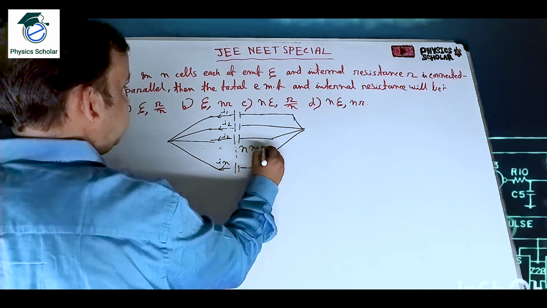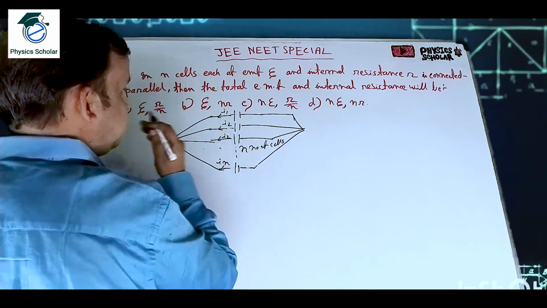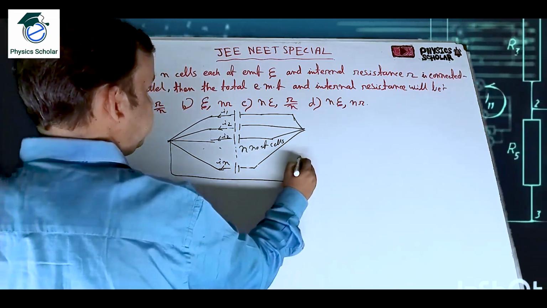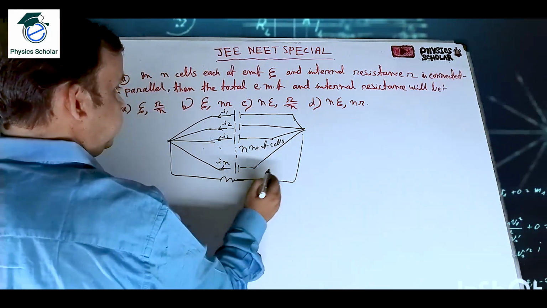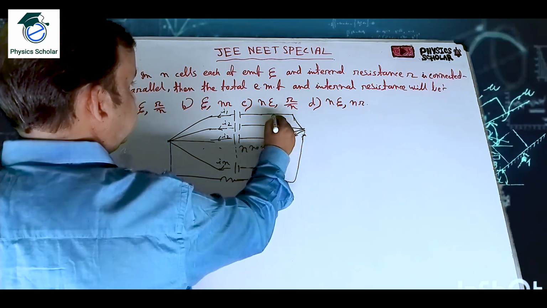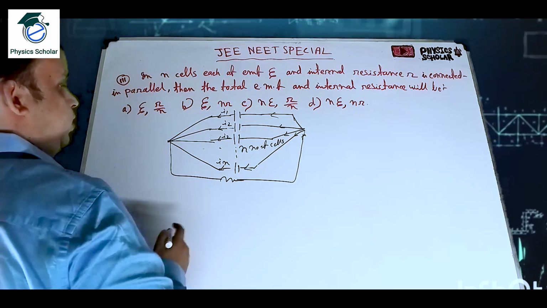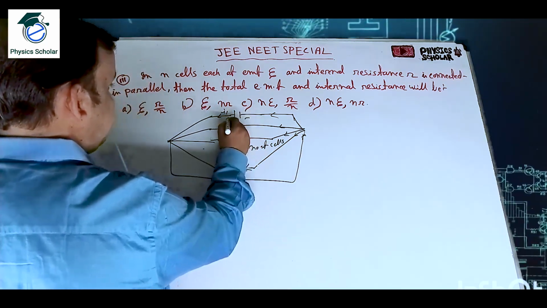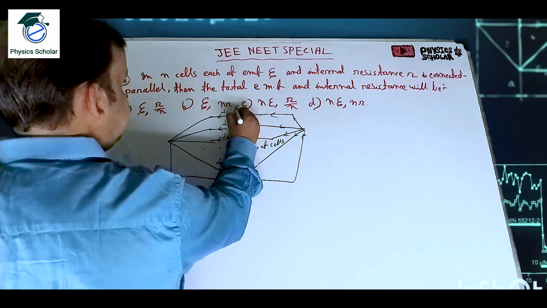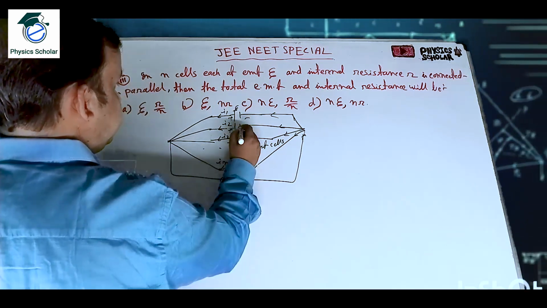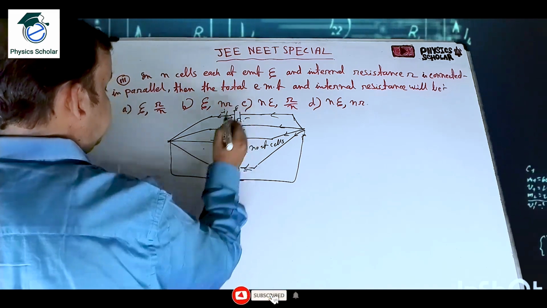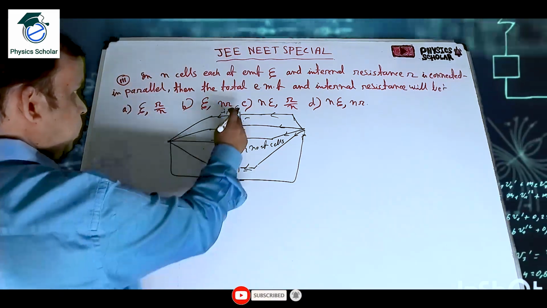Then the current goes through the circuit, comes back over here, and goes to the negative terminal of the battery. These are the negative terminals, these are the positive terminals, the EMF is eta and the internal resistance is small r.